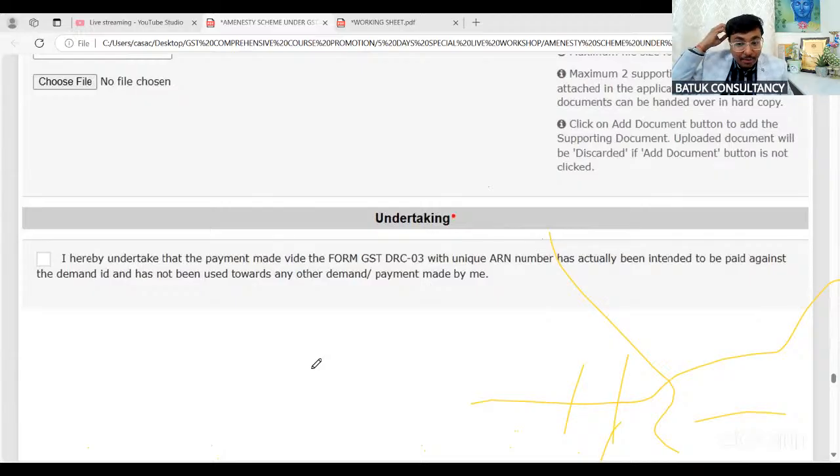Sir, Sudhakar sir, if you have paid the amount against the DRC through DRC03 earlier on account of a show cause notice, now you will not be eligible to go for the amnesty scheme or any type of refund.